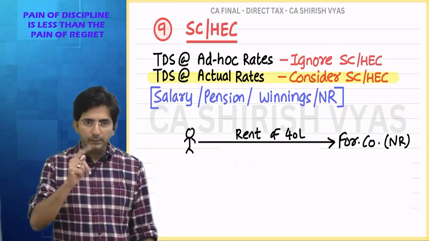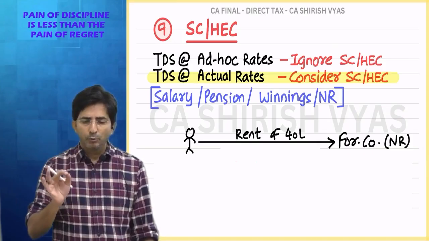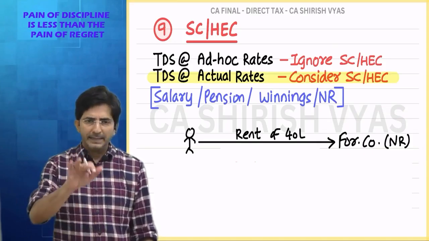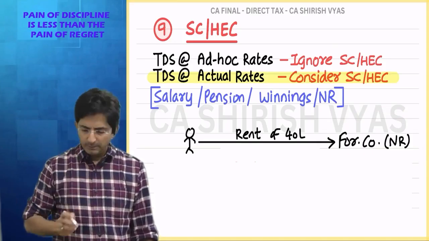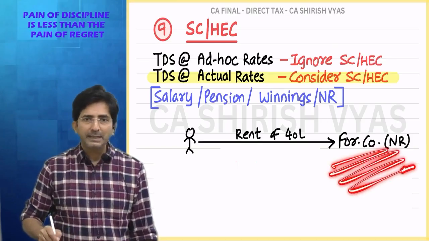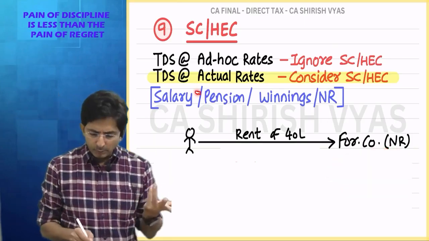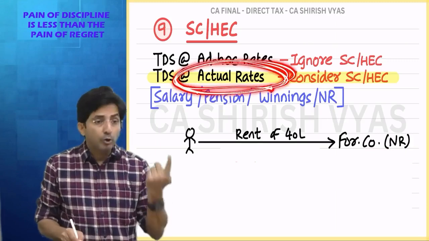You know, in Hindi there is one dialogue which I use. NR जिस रेट से टैक्सा जाएगा उसी रेट से काटा जाएगा. Taxing rate is the TDS rate. So what is the taxing rate for a foreign company? Foreign company tax rate, you don't know, 35%. So TDS will also be 35%. This is called TDS at actual rate.